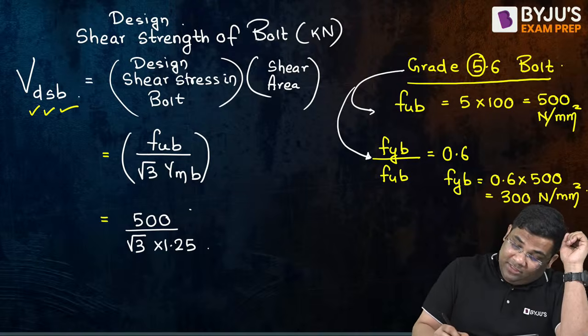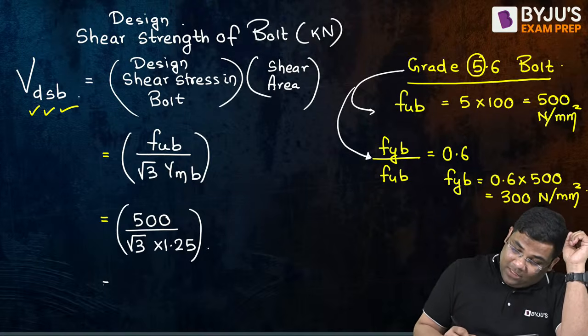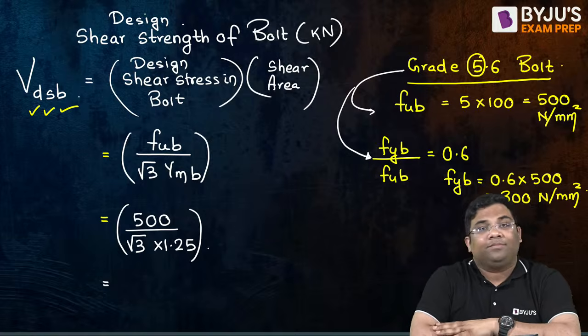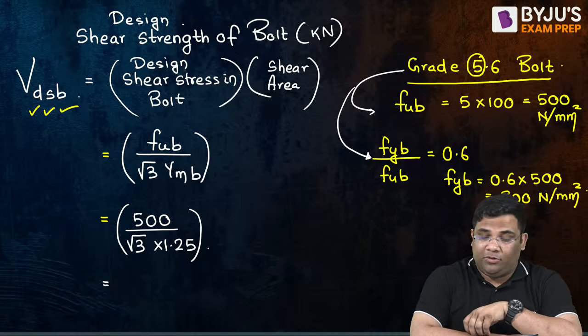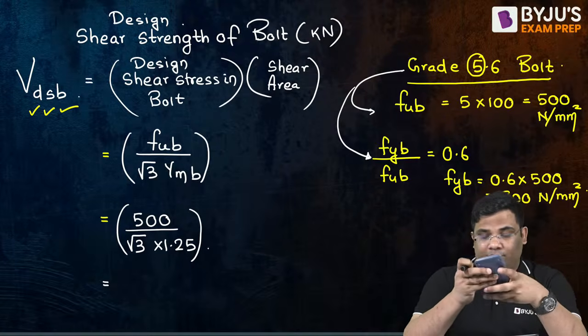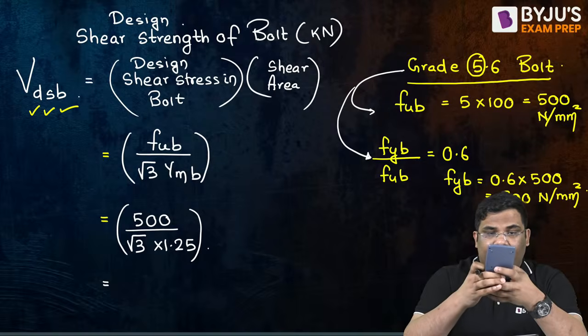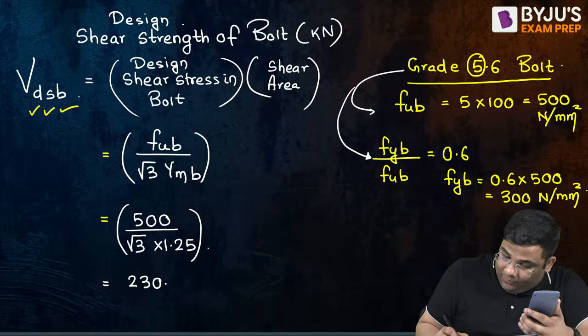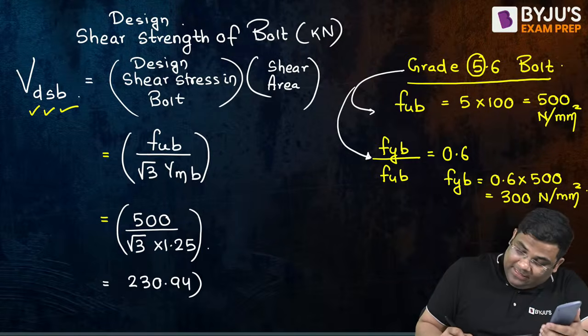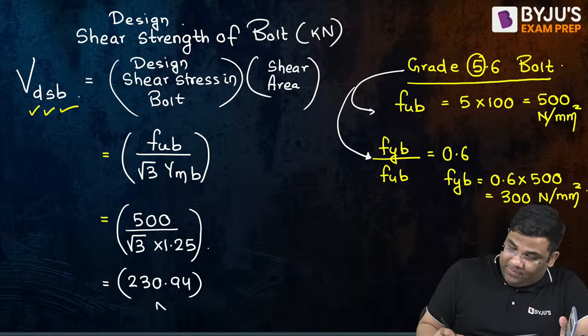Yes. So how much stress are you getting? Tell me. Let me find out also. 500 divided by root 3 and then further divided by 1.25. I'm getting 230.94. Okay, this is the shear stress, Newton per mm square.